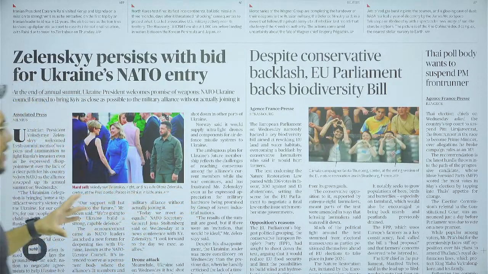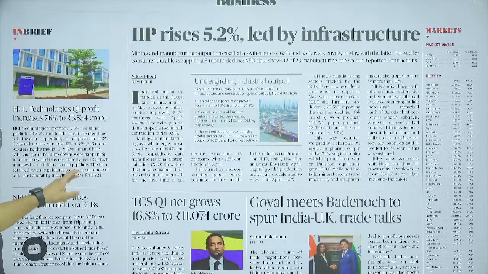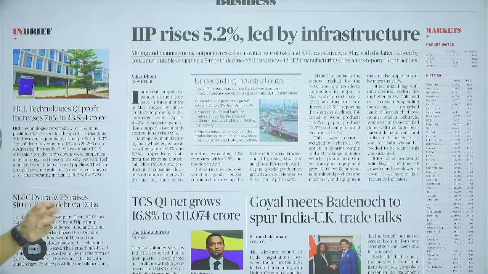Then after that, guys, the European Parliament has supported the biodiversity bill, which is aimed at conserving land and water habitats, all such things. Then further moving on, IIP rises 5.2% led by infrastructure. Basically, we see that in the last 3 months the IIP has grown.